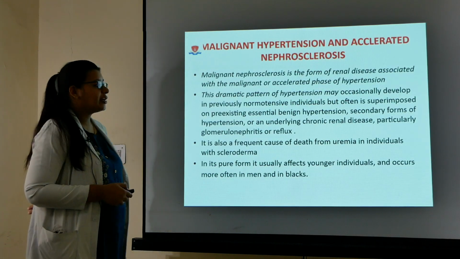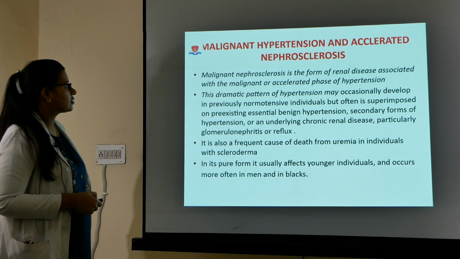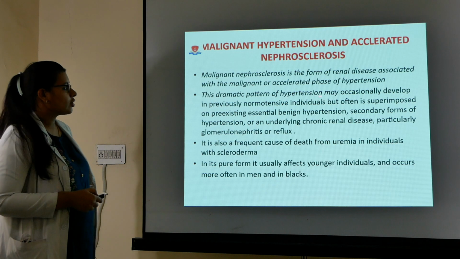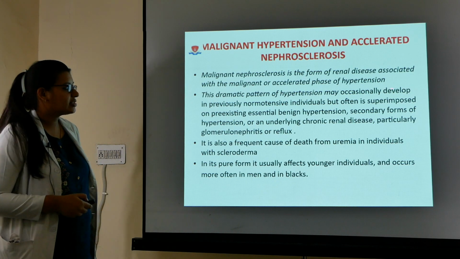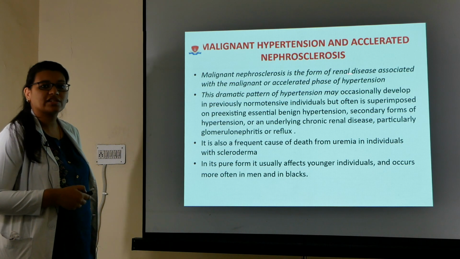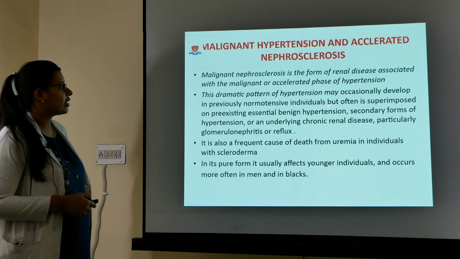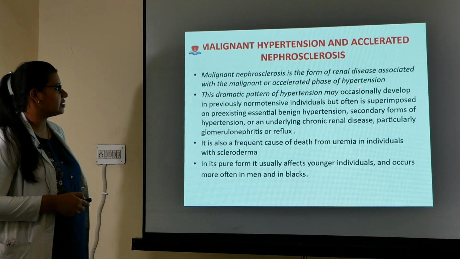So next we will take up malignant nephrosclerosis and accelerated nephrosclerosis. So what is malignant nephrosclerosis? It is the form of renal disease which is associated with the malignant or accelerated phase of hypertension. So as the name suggests, what happens in this particular phase?